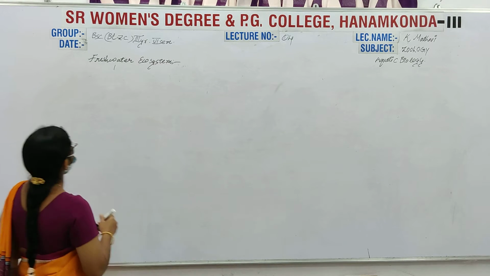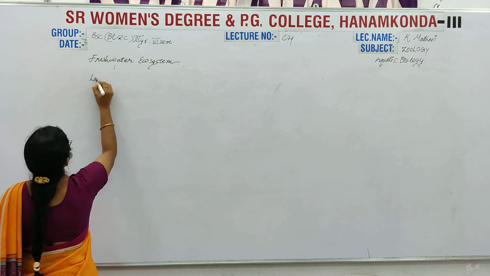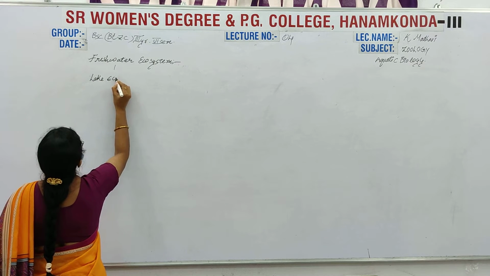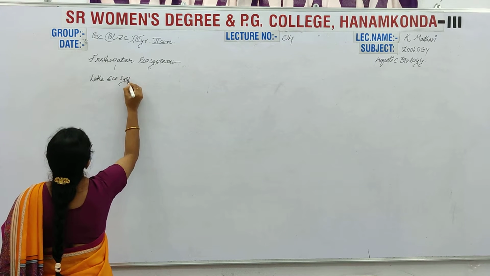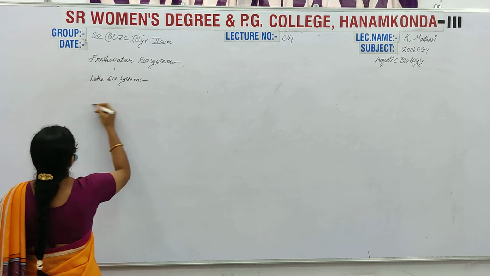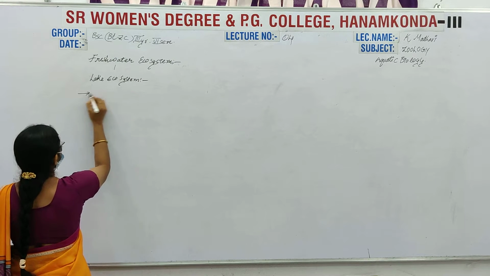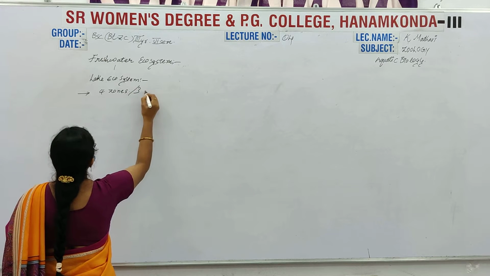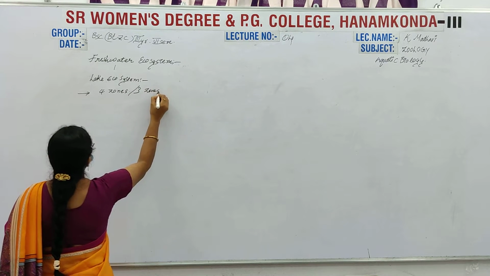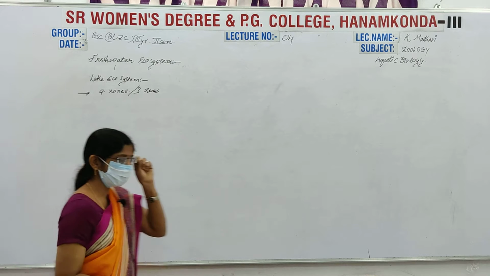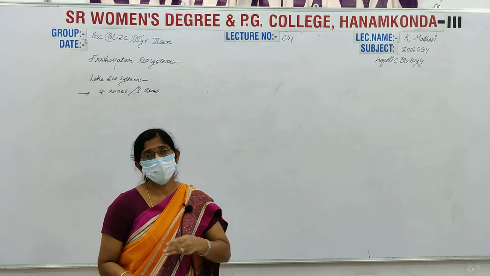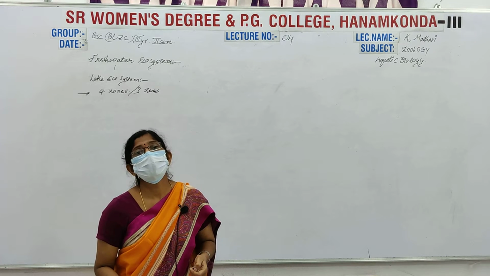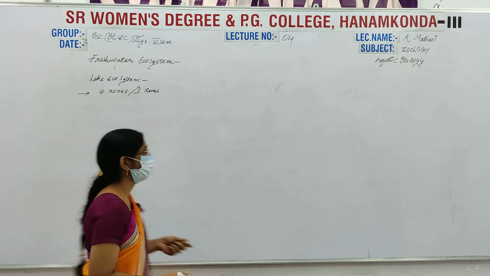Here the lake ecosystem also consists of 4 zones. Sometimes we only write 3 zones. Why? Because we write 3 zones where the lake is large but its depth is very small.